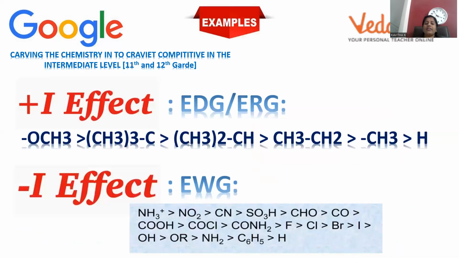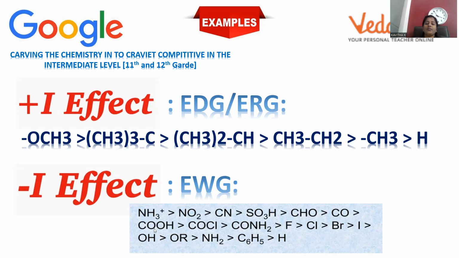Now let's see the individual examples related to positive and negative inductive effect. Plus I effect is purely because of electron releasing groups, so we can go with methoxy, tertiary, secondary, primary alkyl, and hydrogen. This is tertiary, and this is called what? Isopropyl, ethyl, methyl, and hydrogen. This is the descending order for electron releasing nature.